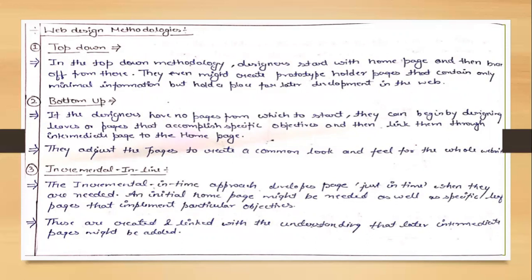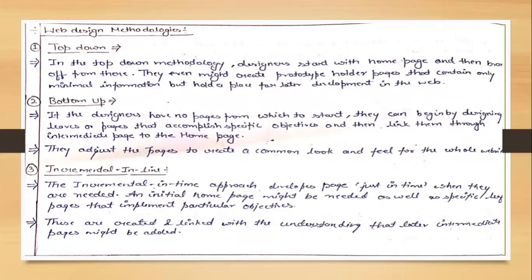The next approach is the bottom-up approach. In the bottom-up approach, if the designer has no pages from which to start, they can begin by designing any page for a specific objective they want to create, and then link them through the intermediate pages to the home page. So firstly we create the intermediate pages. Once we are clear about the main large goal, we correlate these short goals with the large goal.